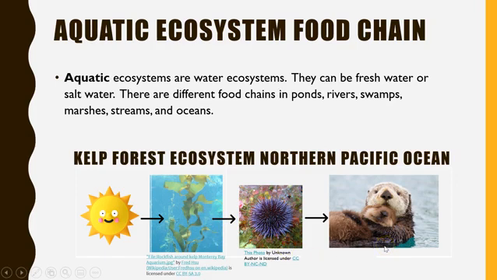Then the sea otter eats the sea urchin. Energy from the sea urchin goes to the sea otter. Now, if along the way, when the sea otter dies, or maybe the sea urchin would die, maybe even the kelp would die, that would mean decomposers would come along and break down those organisms into the nutrients. And then those nutrients would feed back into the plants to help the kelp and other plants grow within that ecosystem.